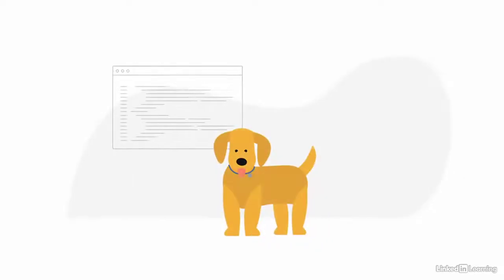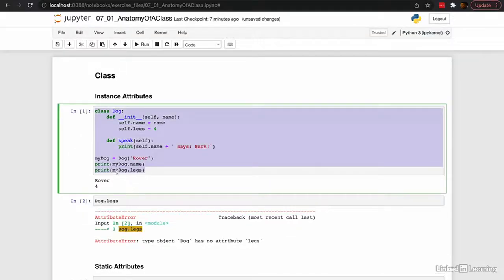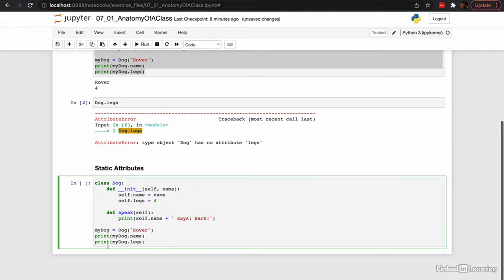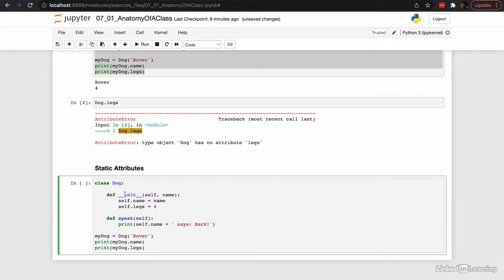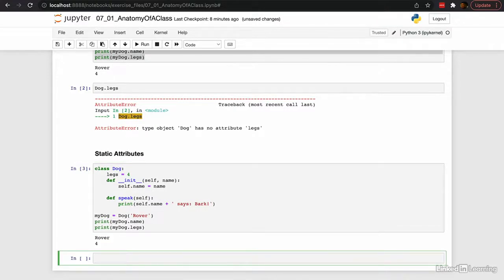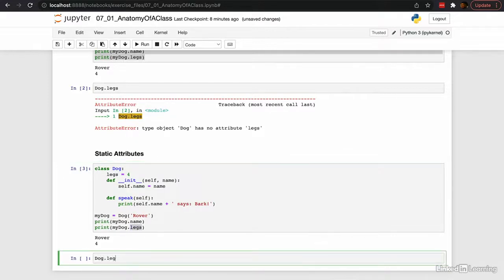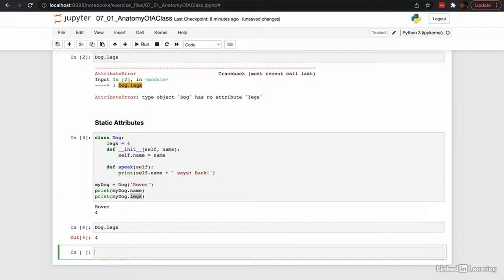But we can't really change the value of legs. So what if we decide that having 4 legs is an intrinsic property of being a dog? Of course, adorable 3-legged dogs exist, and we can make a class for them too. But for now, let's make legs an attribute of the class itself. We can do that by moving it outside of this initialization function, or the constructor. We just define it up here and get rid of it down here. And notice that each instance still has this value as always, but now if we call dog.legs, we can see it on the class itself.